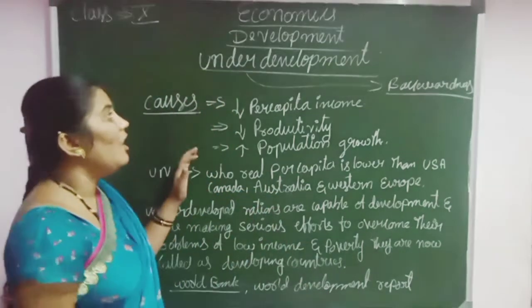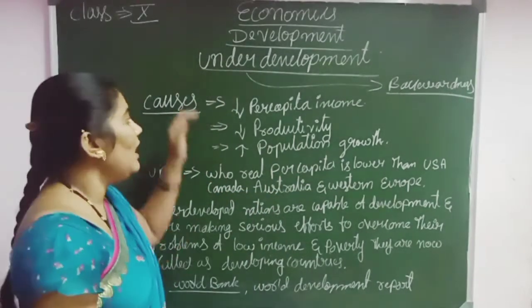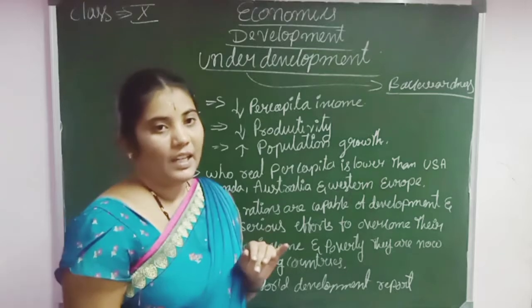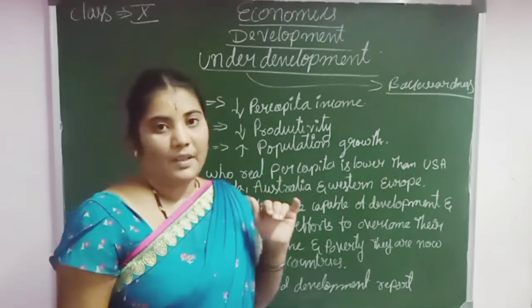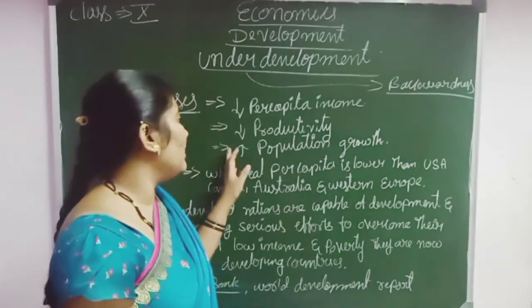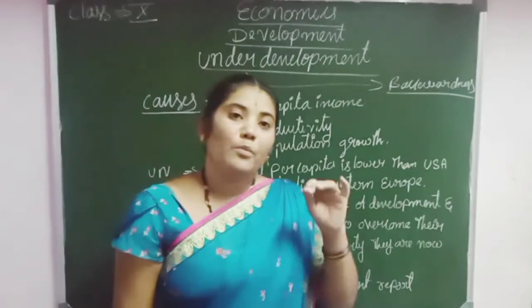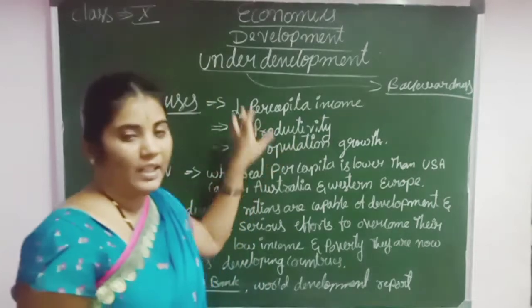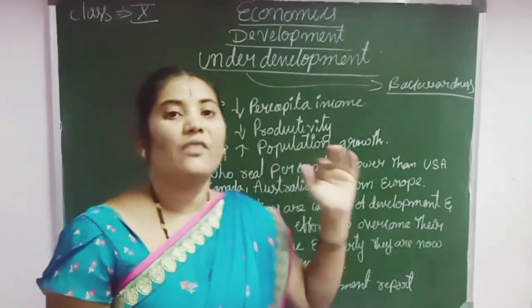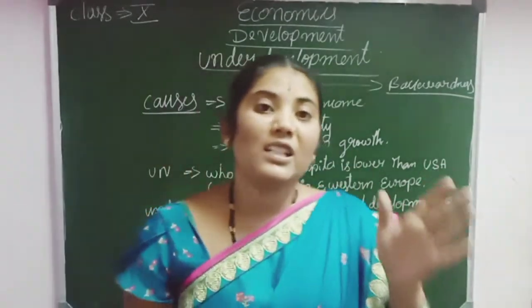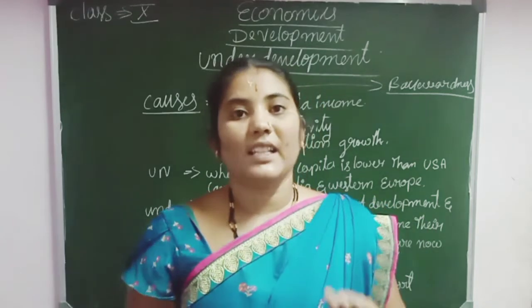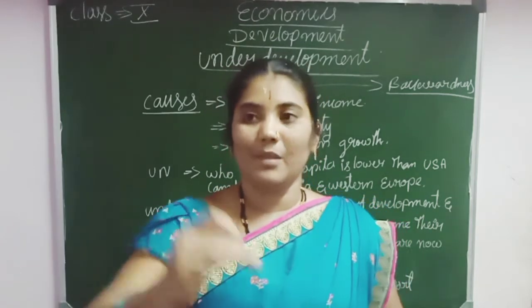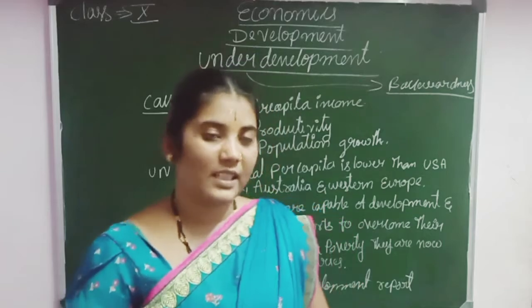What are the causes of underdevelopment? Low per capita income and reduced productivity. The third one is high or increased population growth. Underdevelopment means backwardness or a stagnant situation. Stagnant means a neutral situation; we can see no more development here.